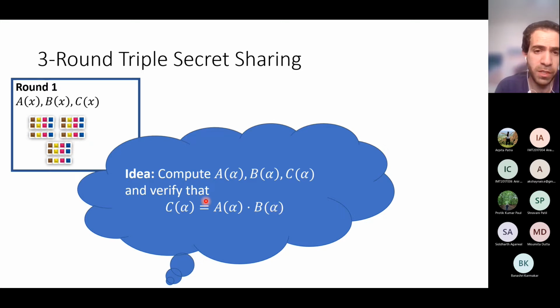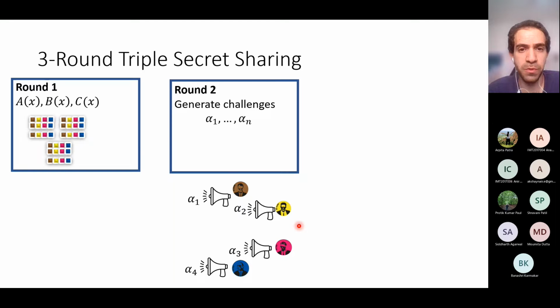Okay, and for an honest prover, this is always true because c of x is by definition equal to a of x times b of x. But for corrupt provers, if c of x is not equal to a of x times b of x, then the parties will see inequality here with very high probability. Okay, so this is the main idea. And this is what we do. So in the second round, we let every verifier generate a random challenge. This is just a random field element, which is not 0.